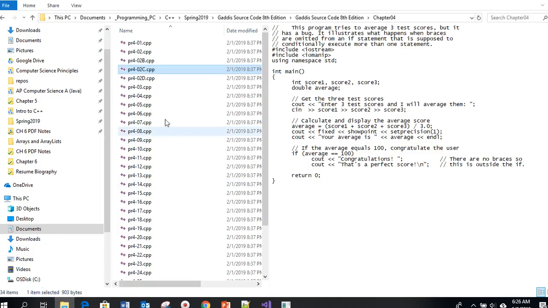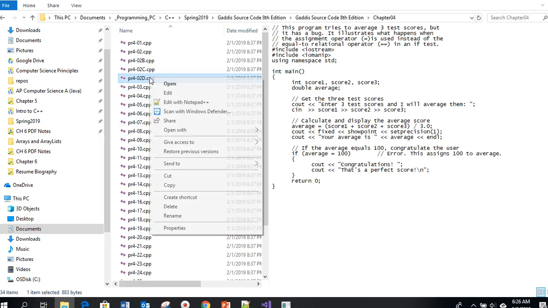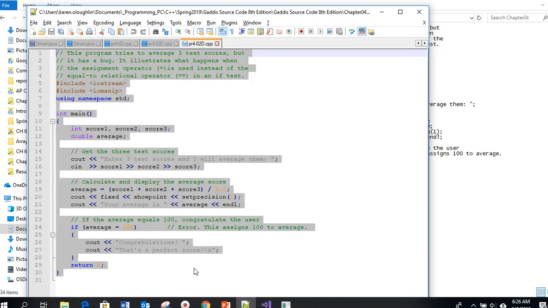Jumping back to our source code examples, again it's the test scores. There's another bug, and this bug is the assignment operator versus the double equals operator. This one is kind of a unique bug in that if I say average is assigned 100, an assignment statement in C++ is always considered to evaluate to true if it successfully runs.